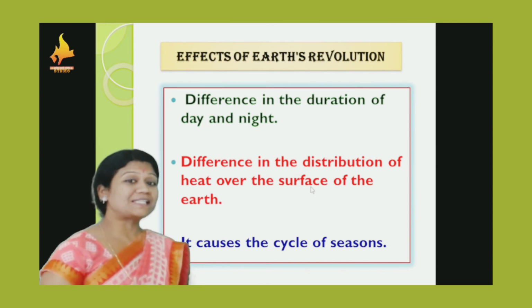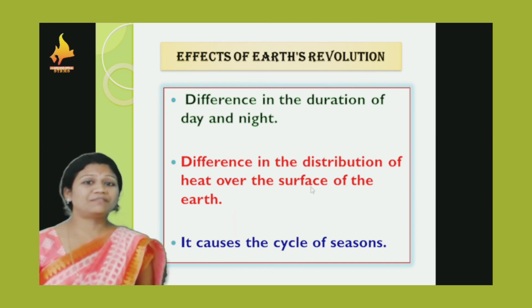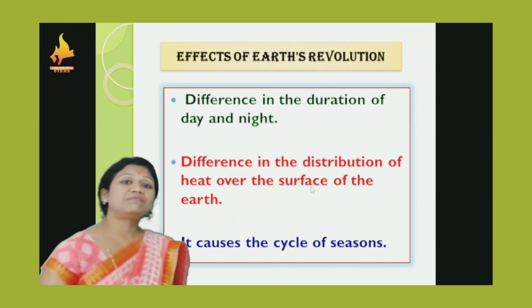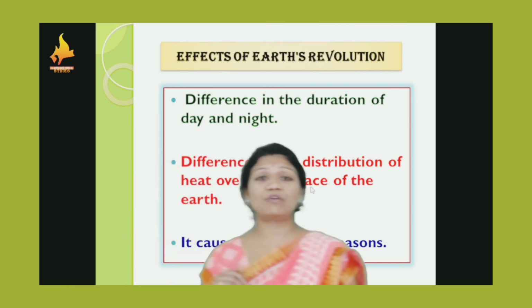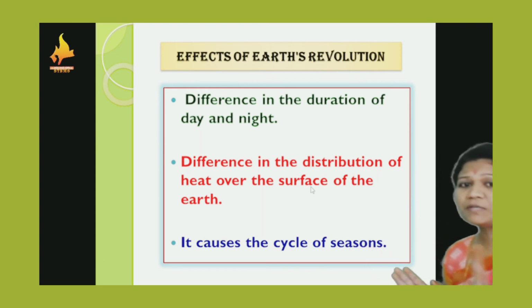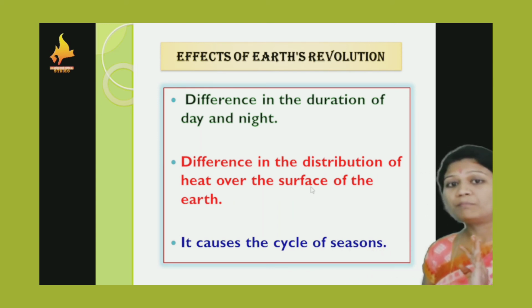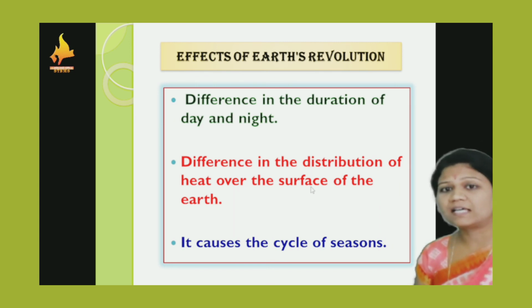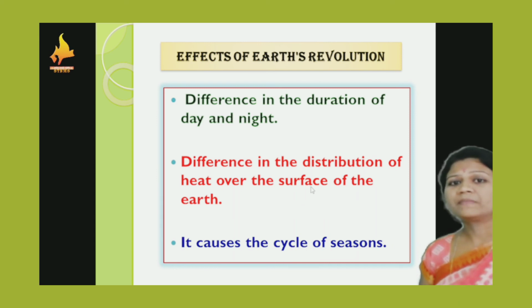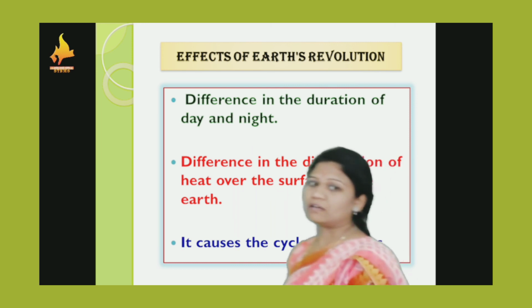Now it's time to discuss the effects of the earth's revolution. The difference between the duration of the day and the night we can experience because of the earth's revolution. Exactly 12 hours of night and 12 hours of day we do not experience, except on particular days. Generally, a little difference of minutes and seconds is there, which we experience because of the revolution of the earth.